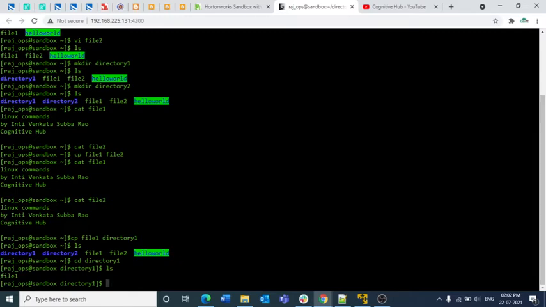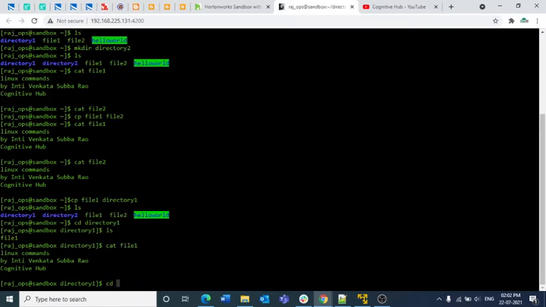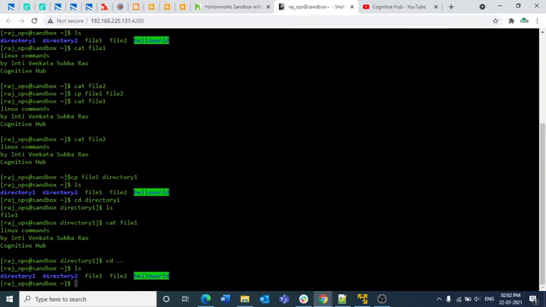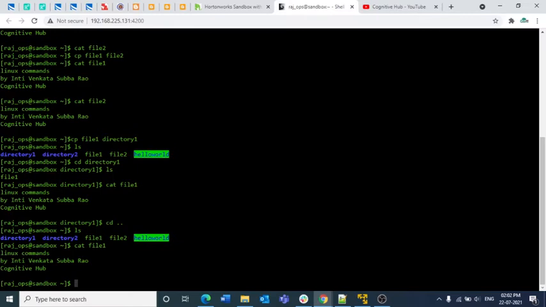Now if you do cat file1, there will be content. Similarly, if you do the same for file1, you will have the content here as well. So whenever you do a copy, the source file won't lose its current data, but it will also copy the source data to the destination place.